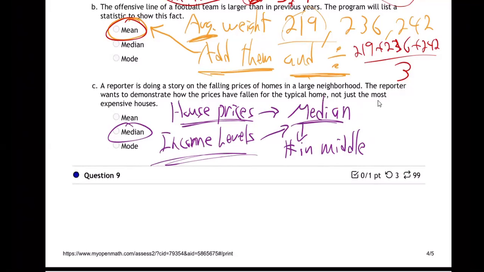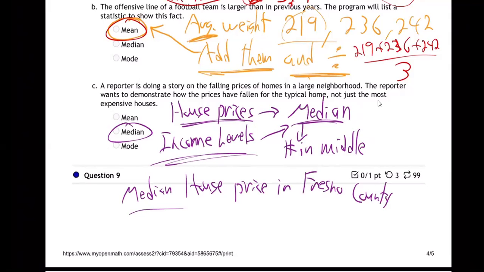The median house price, the median income level. So they'll say the median house price in Fresno County. And they'll give a number. I have no idea what it is. Maybe it's $150,000. So the median house price in Fresno County is $150,000.